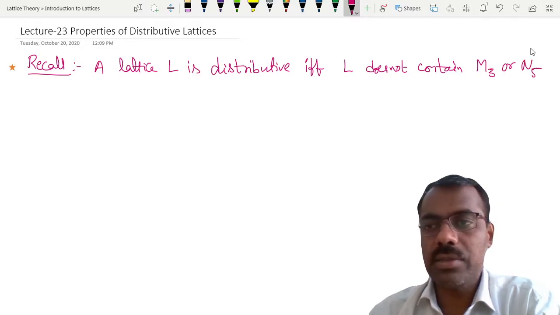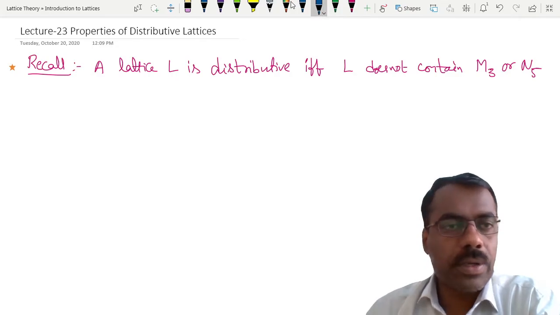Is this clear? We have spent almost 3 lectures on this result.